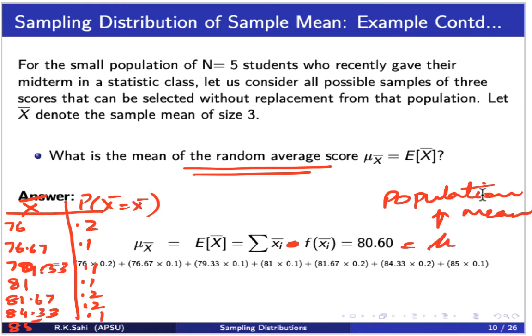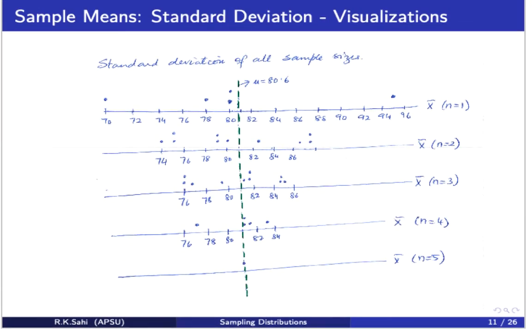Now remember, our sample mean has a probability distribution. That means it will also have a standard deviation. So now we would like to find the standard deviation of the sample mean, in other words, sigma x bar.